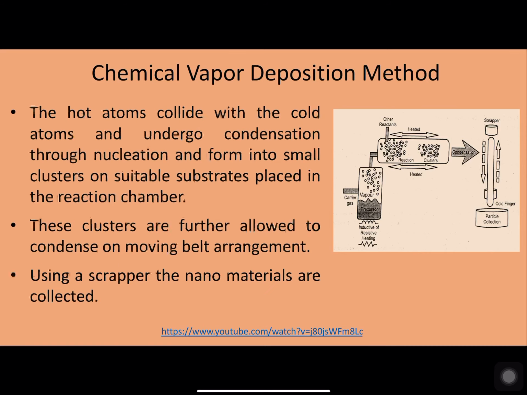Now, these hot atoms, while reaching this condensation chamber, collide with the cool particles present there, and they start clustering, or forming small clusters on the suitable substrate placed in the reaction chamber. These clusters are further condensed by using a conveyor belt, so that they are well cooled and condensed. And by using a scraper, these clusters are scraped from that substrate, and we are able to get what are called nanomaterials.